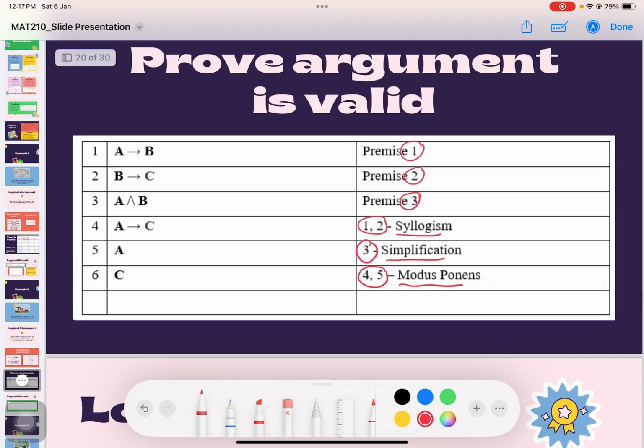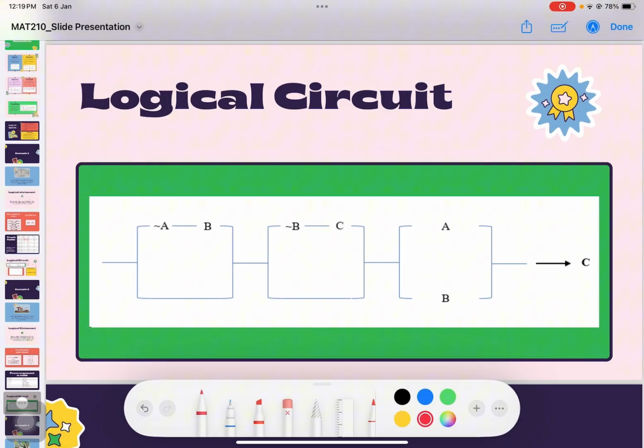So after we have proved that the argument is valid, next we have to draw the logical circuit. So the first premise is A implies B, the second premise is B implies C, and the third premise is A and B. So, if we use this logical connective, we cannot draw the logical circuit.